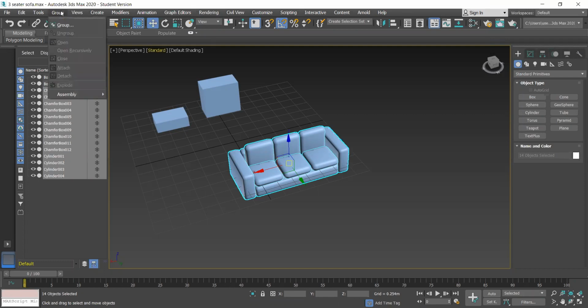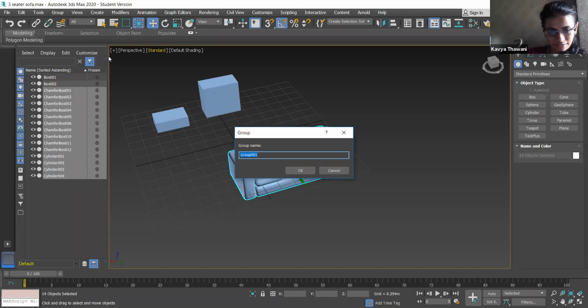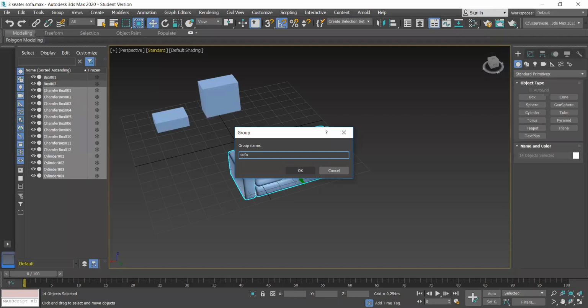Click on group. You have selected the entire sofa. Click OK. Now you can rename it also. Name it sofa. Clicking OK, you can see on your left-hand side the objects have been selected.